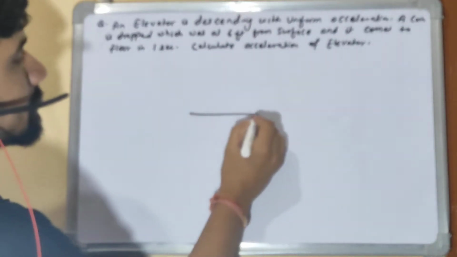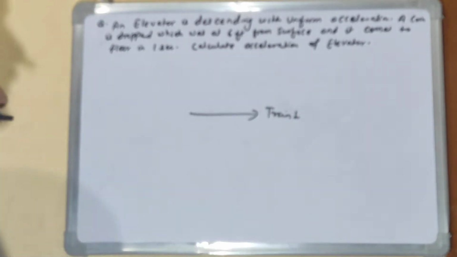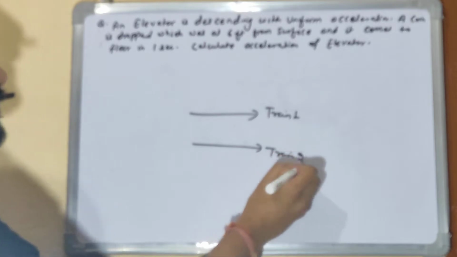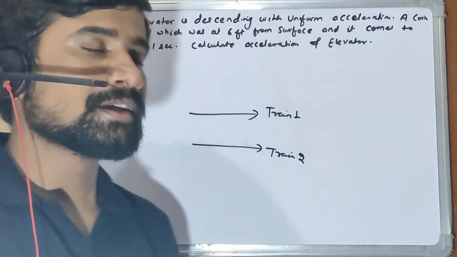So let's say for example that this is one train, which is moving in the right direction for now, and then there is another train on another track which is also moving in the same direction. So these two trains are actually moving in the same direction, right?